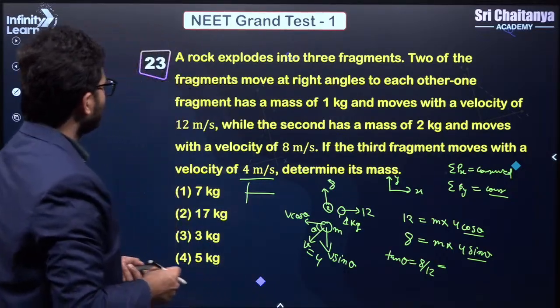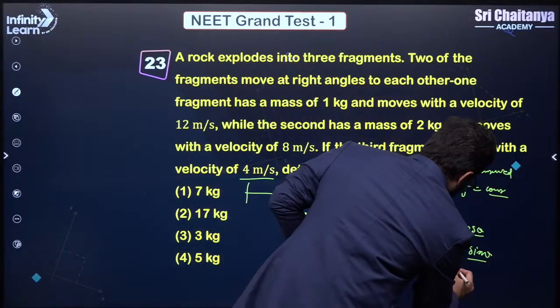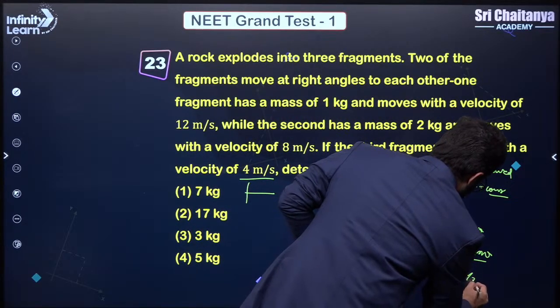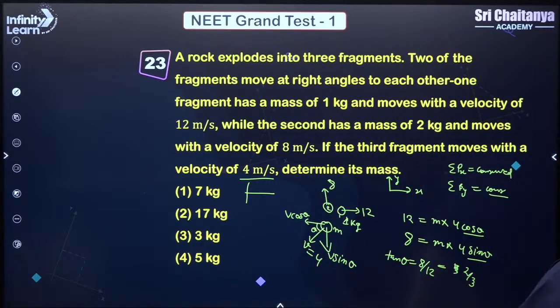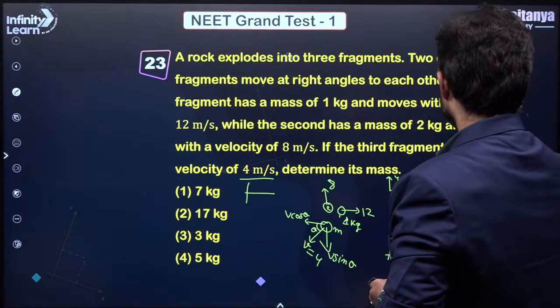So now let's calculate this tan theta, how much it is coming? 2, 4, 8. Is it 2 by 3? Let me check. Two into 8.